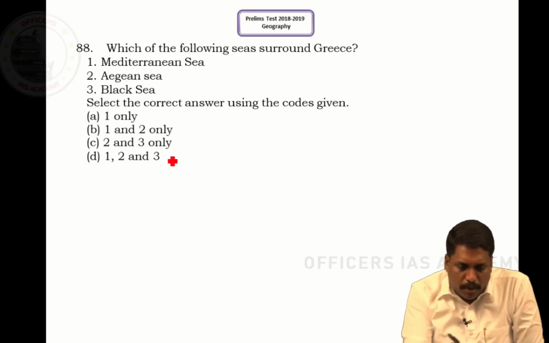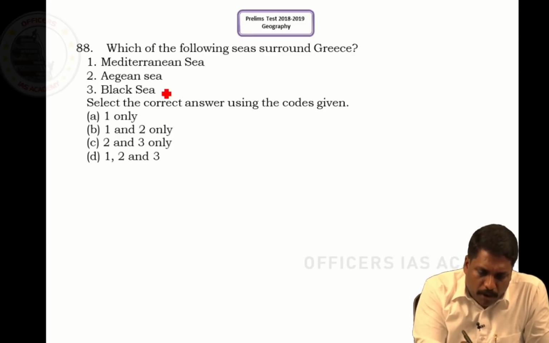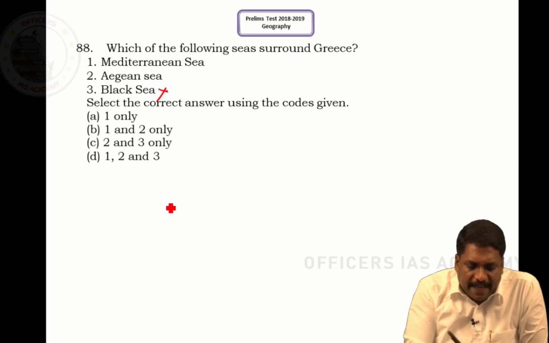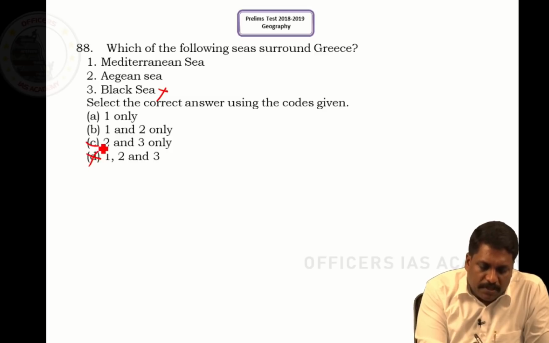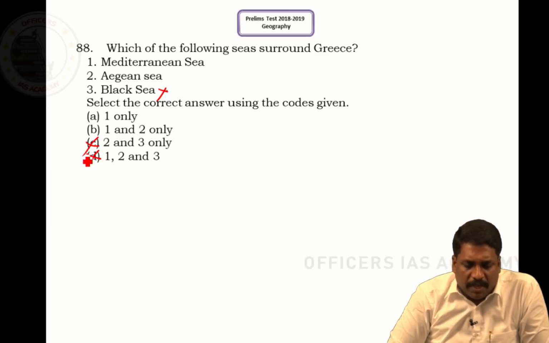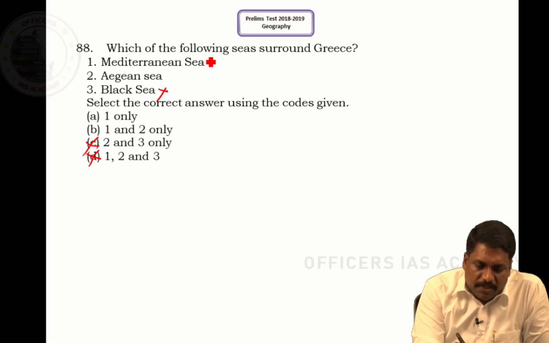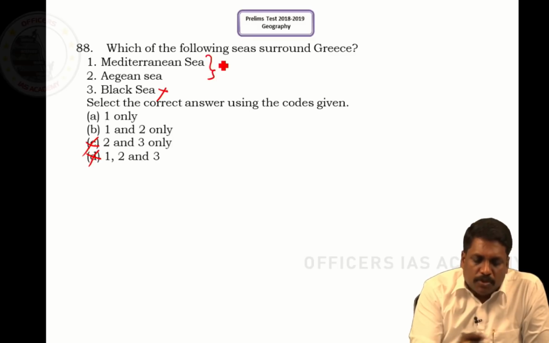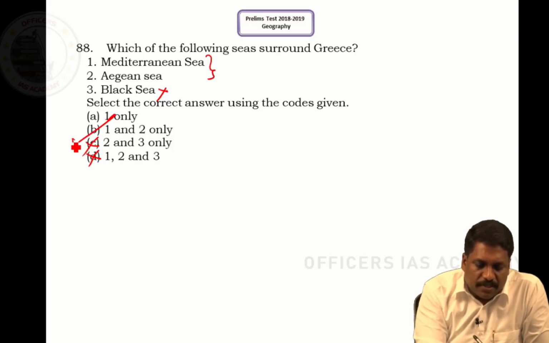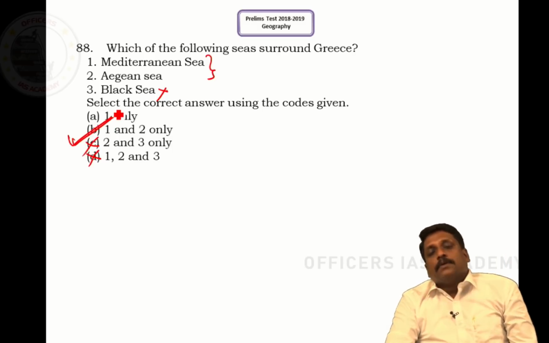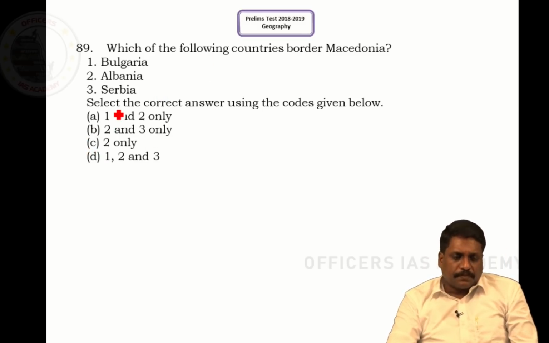So try eliminating wherever you find Black Sea. C and D cannot be my option. On one side I have the Mediterranean Sea forming a border, and the Aegean Sea having a coastline with Greece. So the answer is B. It's a factual question.